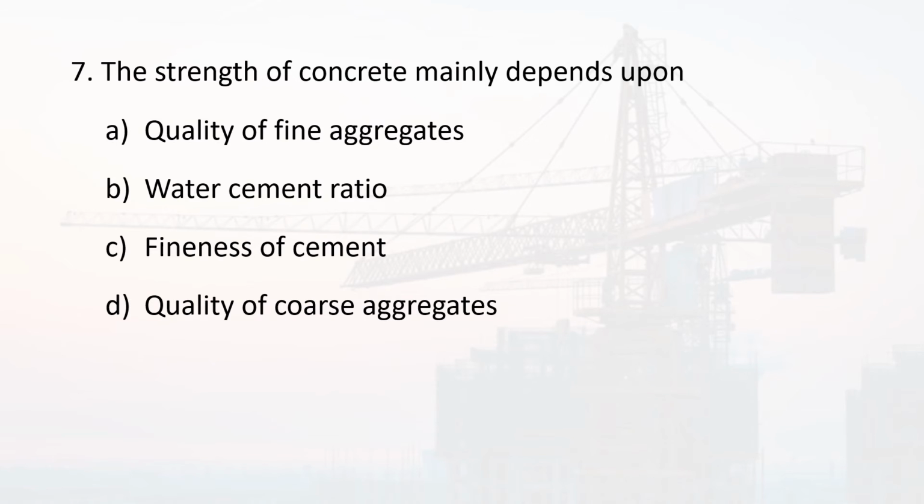Seventh question. The strength of concrete mainly depends upon option A, quality of fine aggregates, option B, water cement ratio, option C, fineness of cement, and option D, quality of coarse aggregate. So the correct answer is option B, water cement ratio. Water cement ratio is one of the factors which determines the strength of the concrete. If the water cement ratio is high, it indicates that the water content of the concrete is high, so the strength of concrete reduces. So the strength of concrete is inversely proportional to the water cement ratio.